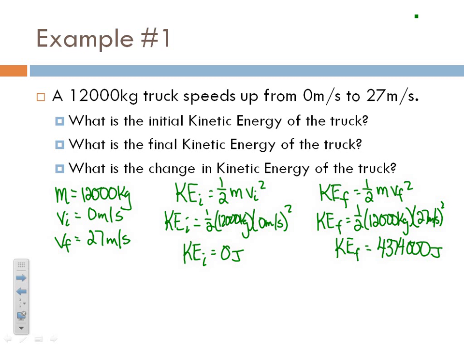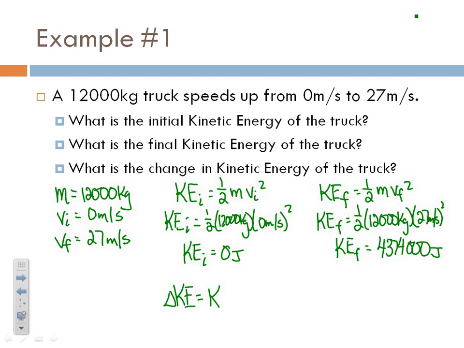So where did all this energy come from, right? We started with no kinetic energy. We now have 4 million joules worth of energy. Where did all of it come from? Well, that truck, right? There's a force from that engine, and that force is doing work. And by doing work, we mean that it's adding energy or subtracting energy. Well, in this case, we're seeing an increase in our energy. And for the third part, when we're talking about a change in kinetic energy, how much did the kinetic energy actually change by? How much more energy does it have now than it did before?